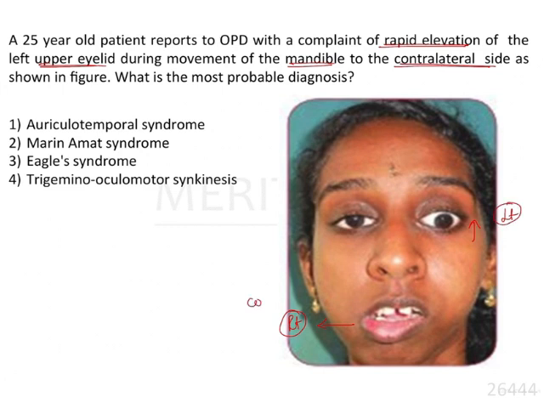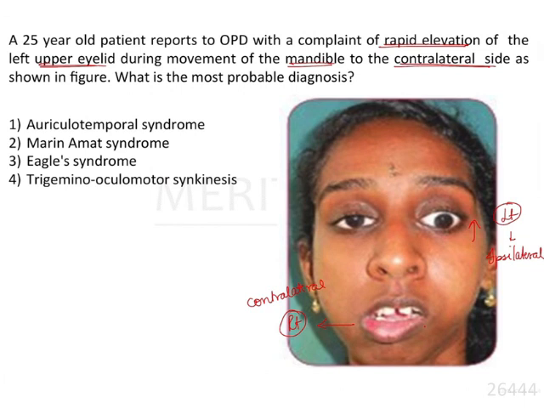Therefore, the right side is mentioned as contralateral in the question and the left side stands for ipsilateral. So contralateral movement of the mandible is bringing about elevation of the upper eyelid on the ipsilateral side. Here we have to notice that this peculiar presentation is because of some connection that exists between the two groups of muscles that bring about this action. It is due to an aberrant connection between the nerves supplying the muscles that bring about the lateral movement of the mandible and the nerves that supply the upper eyelid.